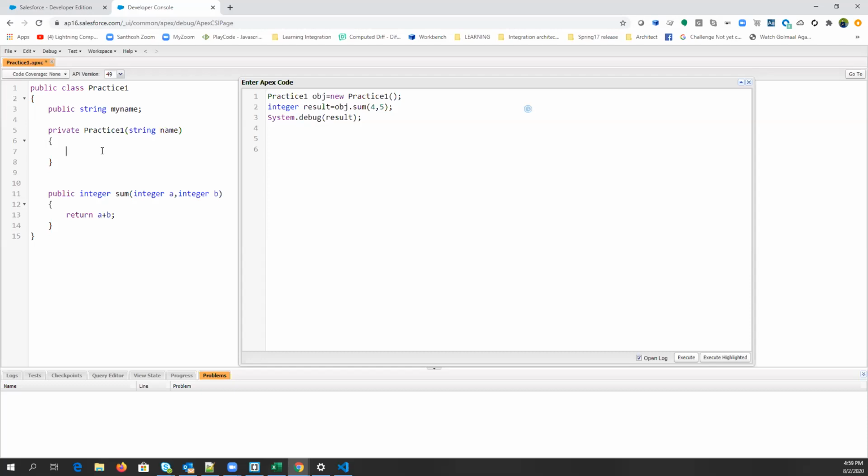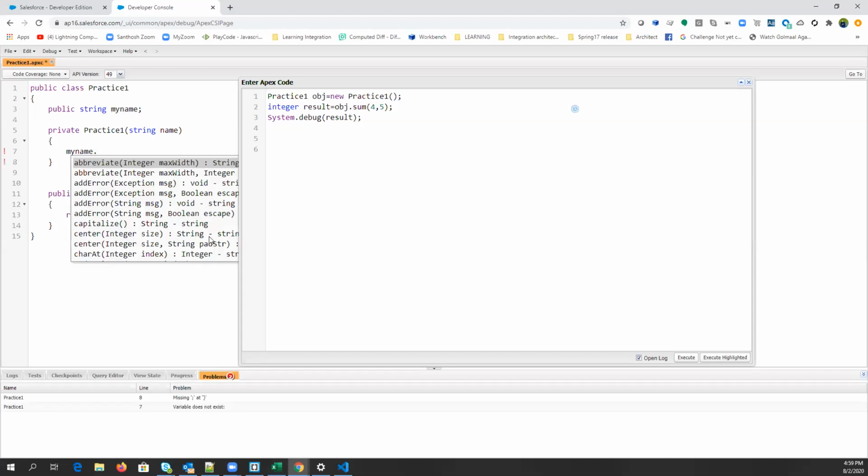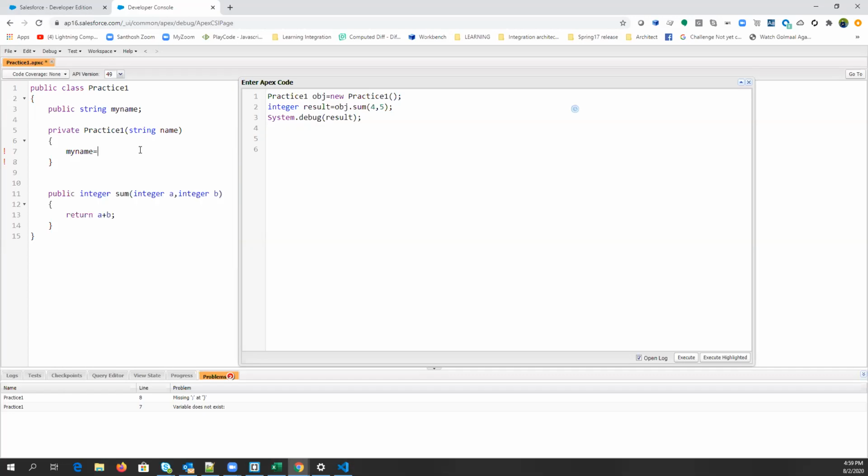And what I'm doing here is this.myName, or you can simply write myName as well, as you don't have to write this. You write this if you are inheriting any other class. So myName equals name. Now I'm just making this public and hitting save.